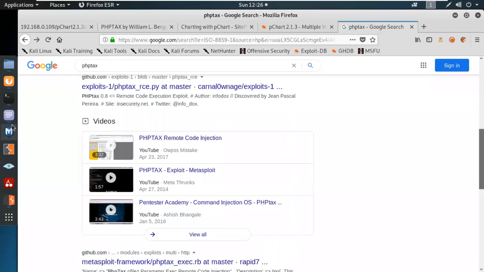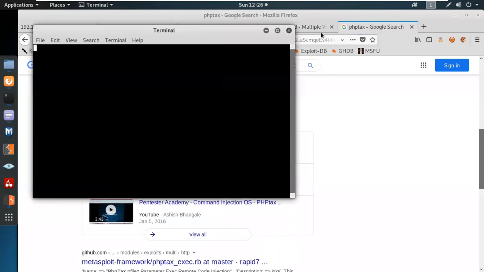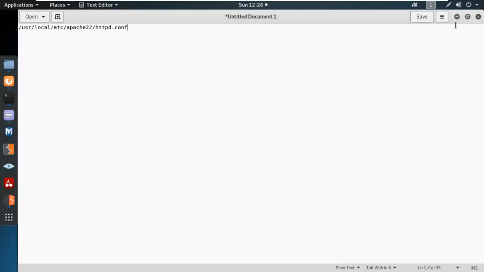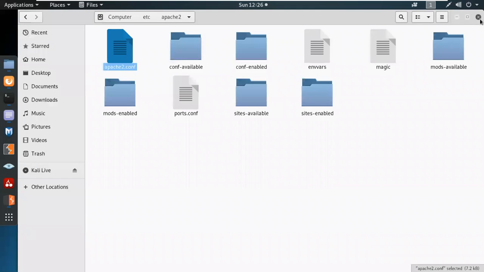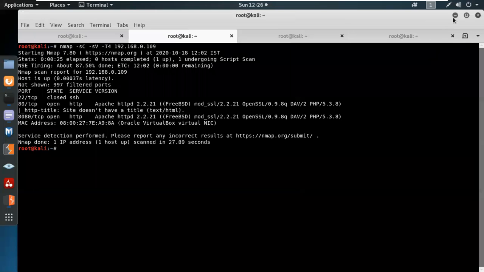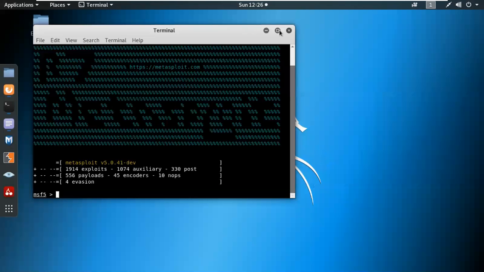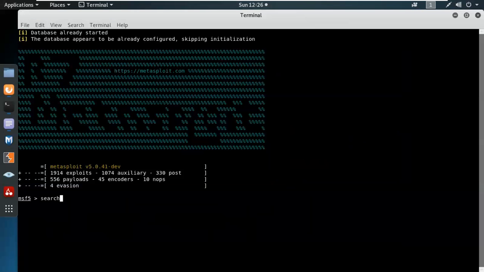So we have PHP Tax over here, you can see one by one. What I'm going to do is use Metasploit over here. Through Metasploit, we're going to try to gain access if we can find any public exploit. Let's see if we can find any PHP Tax vulnerability on our local server. Let's use search phptax.